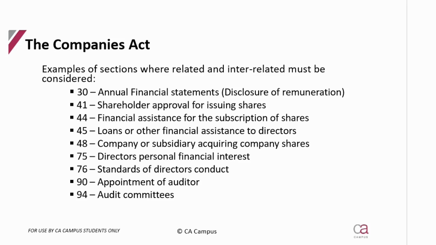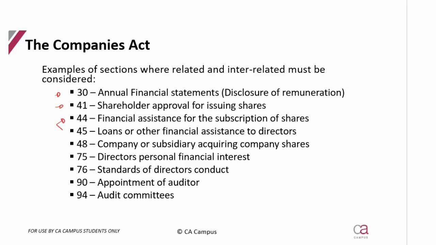So examples of where we're going to see related and interrelated, so that you can start to now picture where those criteria are going to come into play when we're looking at the annual financial statements and in terms of the disclosure of remuneration. Approving of shares issued to certain persons. Once again, who are those certain persons? Are they potentially related to someone? Financial assistance either to a shareholder or to a director, now obviously to somebody related to those. If a company or subsidiary is acquiring shares in the company, once again, are we now related? How is that going to impact?